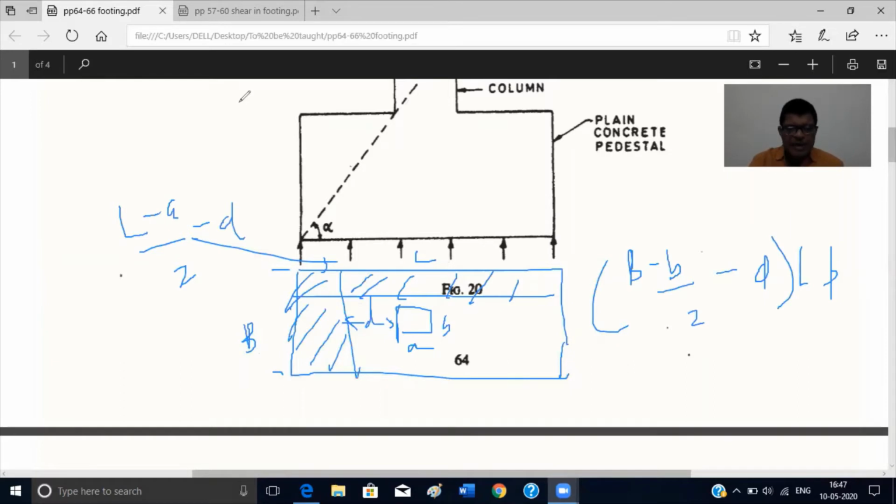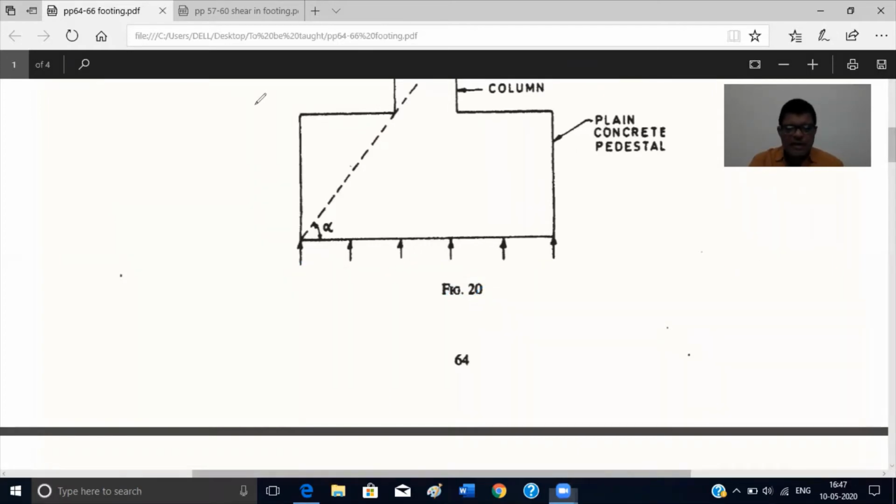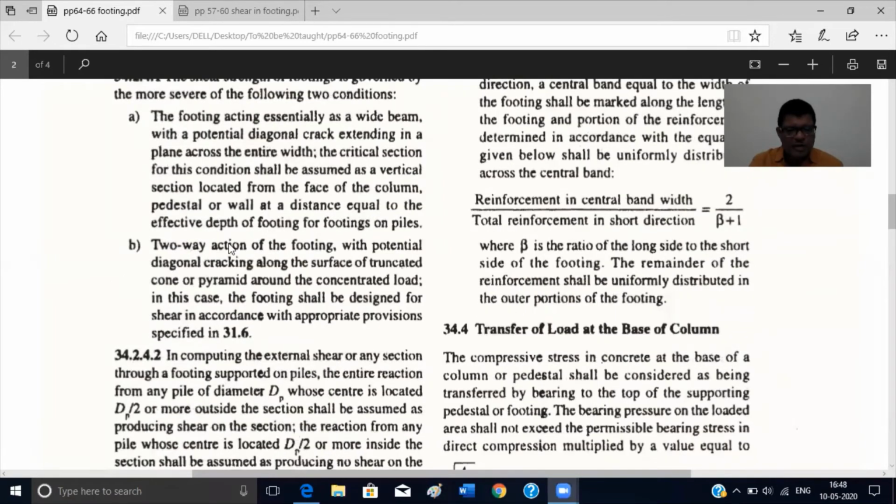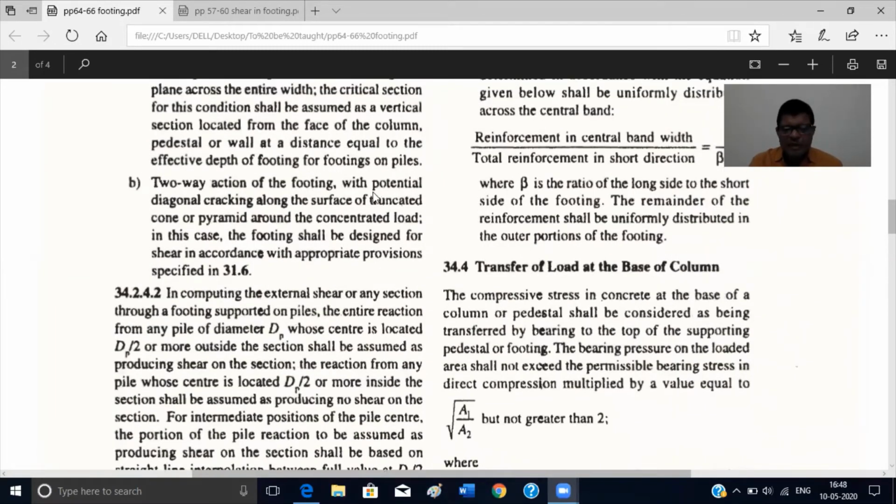So next there will be two-way shear. This is one-way shear. We are taking either this side or that side. Then you go for the two-way shear. What does the next clause say? Two-way action of the footing with potential diagonal cracking along the surface of a truncated cone or pyramid around the concentrated load. In this case, the footing shall be designed for the shear in accordance with the appropriate provision given in 31.6.